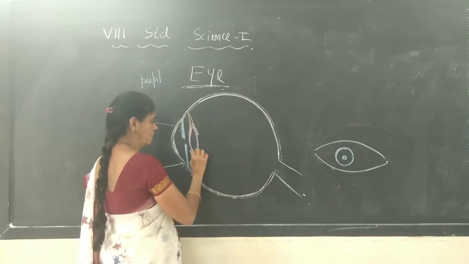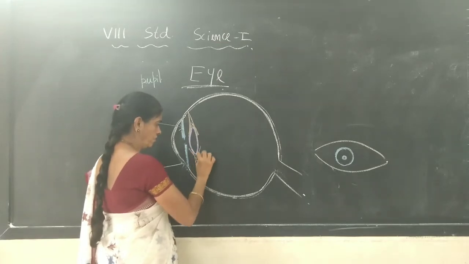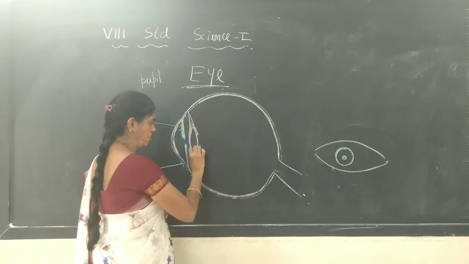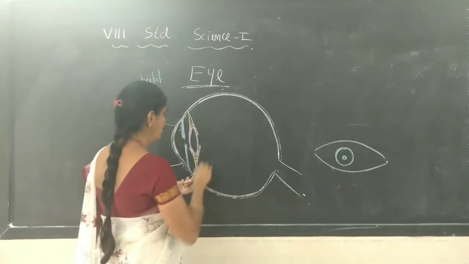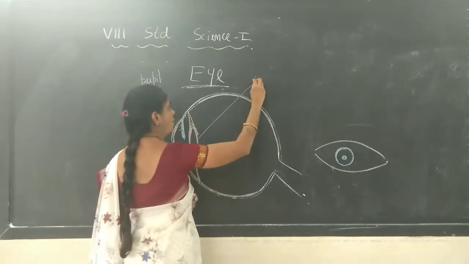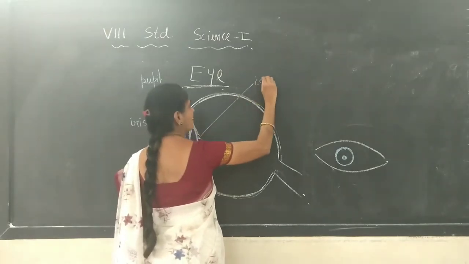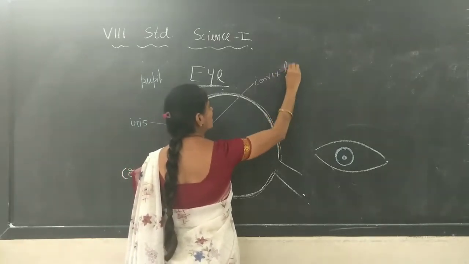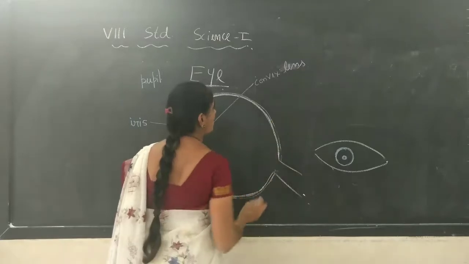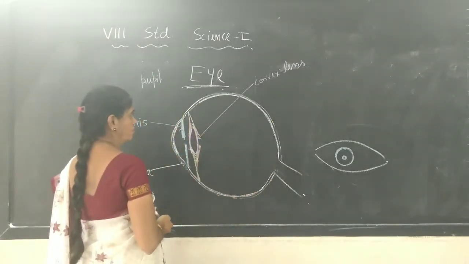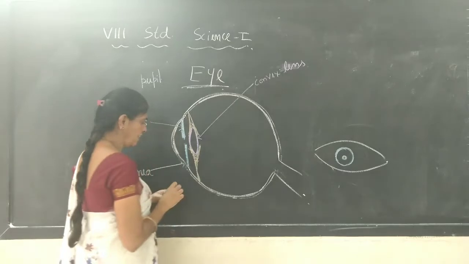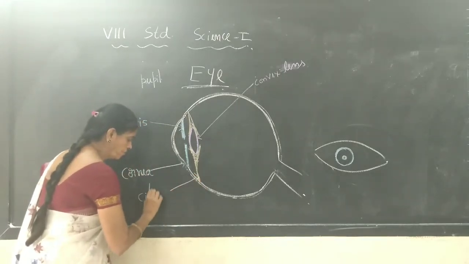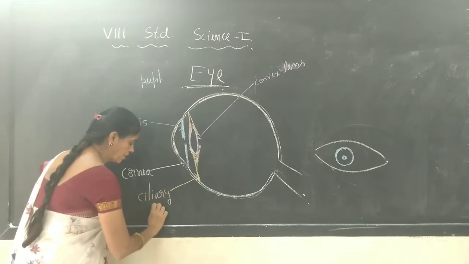So this is the lens here, the convex lens. And these are the muscles, the ciliary muscles.